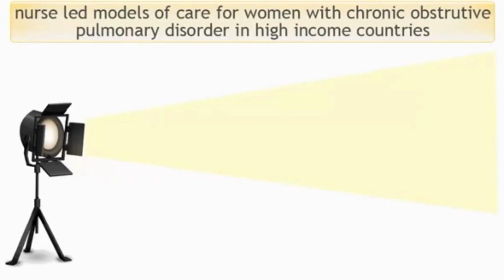Our objective will, again, need to be refined. The objective of this scoping review is to report on nurse-led models of care for women with chronic obstructive pulmonary disorder in high-income countries. By the end of this refinement process, we now have a clear objective, 2 primary questions, 2 secondary questions, and 3 types of inclusion criteria: population, concept, and context. This is the scoping review version of the commonly used acronym in systematic reviews: population, intervention, comparator, and outcome, or PICO. There are 3 other important things to note at this point.